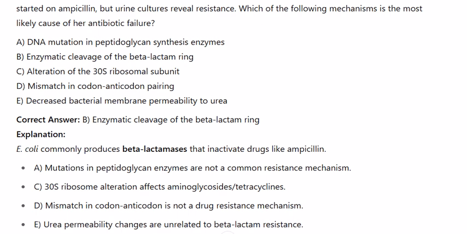Explanation: E. coli commonly produces beta-lactamases that inactivate drugs like ampicillin. A. Mutations in peptidoglycan enzymes are not a common resistance mechanism. C. 30S ribosome alteration affects aminoglycosides and tetracyclines. D. Mismatch in codon-anticodon pairing is not a drug resistance mechanism. E. Urea permeability changes are unrelated to beta-lactam resistance.